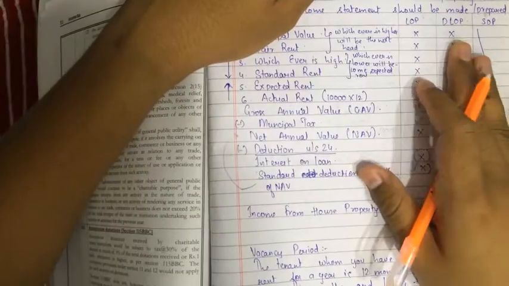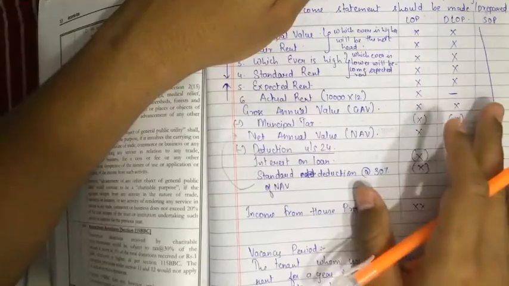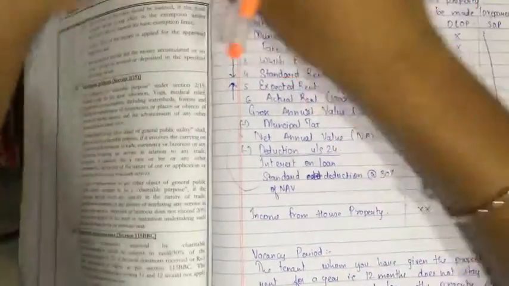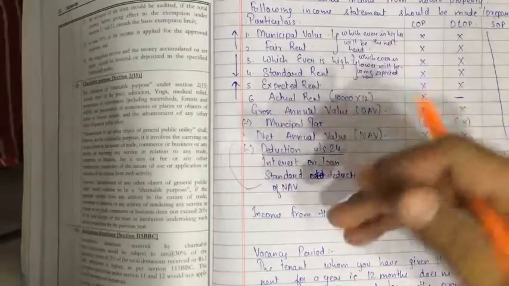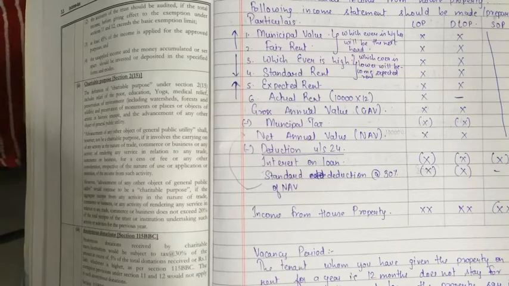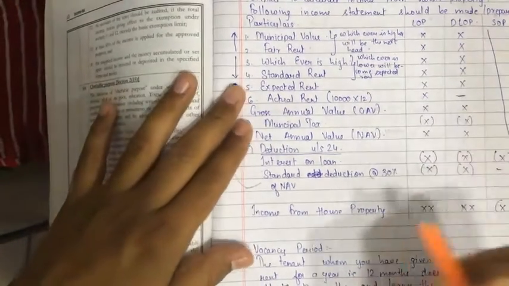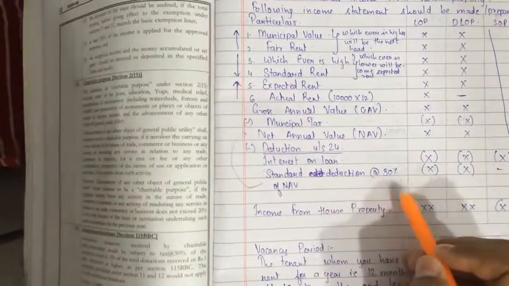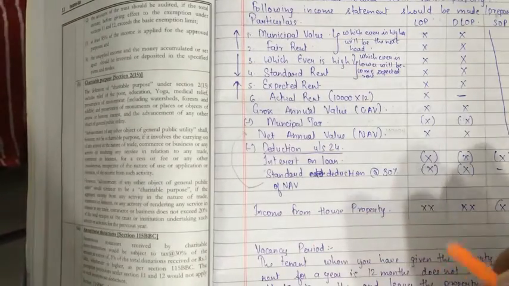You are an SSC. Once you become a chartered accountant, an SSC will come and say, I have such incomes which do not form part of my total income, and he shows you all the income, and he also gives you the income from house property. Say it is around 1 lakh rupees. You will not take the entire 1 lakh rupees as income which does not form part of the total income and put it in the income from house property head as 1 lakh. You have to do this standard deduction at the rate of 30% of NAV, that is 30,000, and deduct it and give him the income from house property 70,000, not 1 lakh.